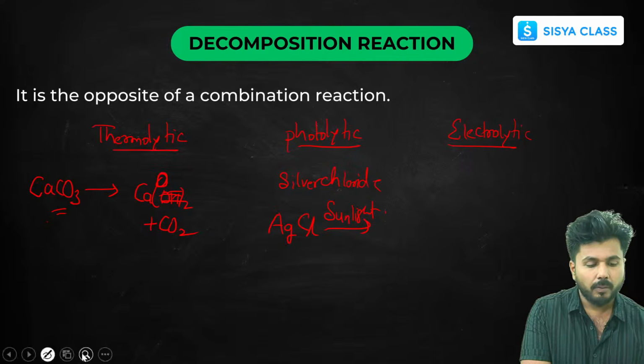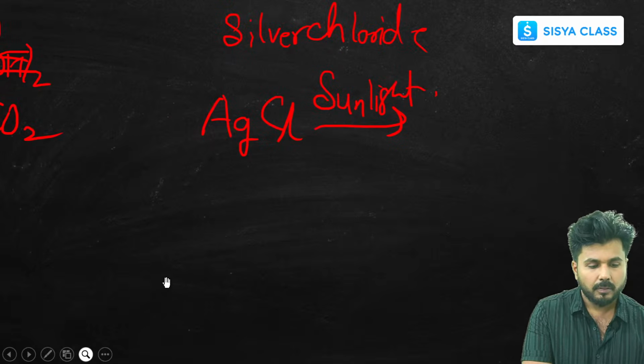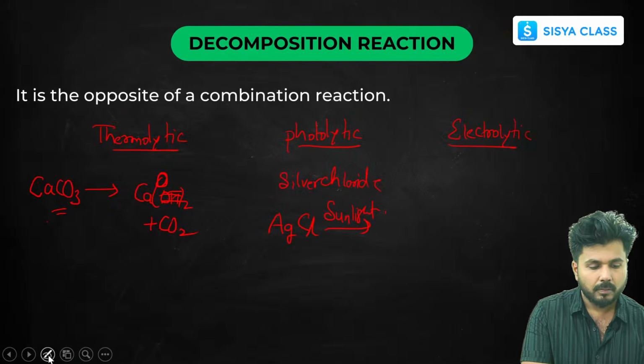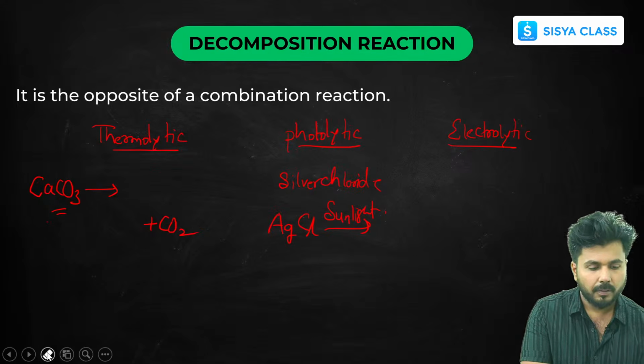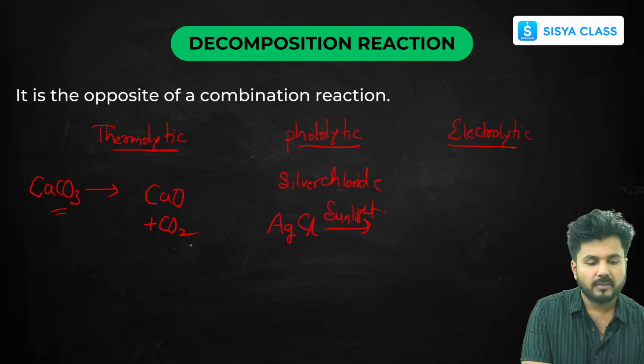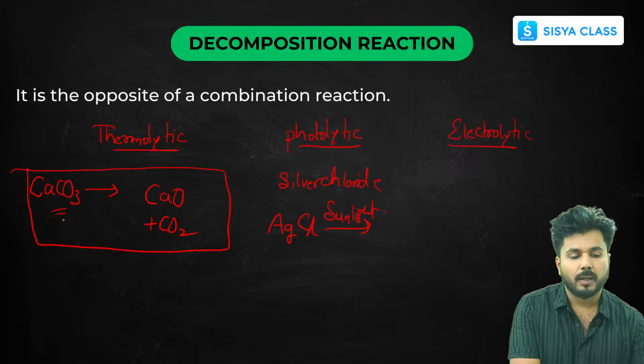Now let me do it like that. We can write CaO plus CO2. Now that will be correct. So this is your thermolytic decomposition.